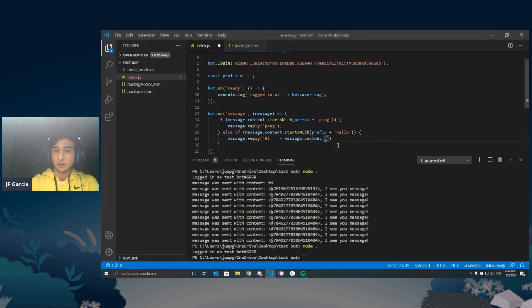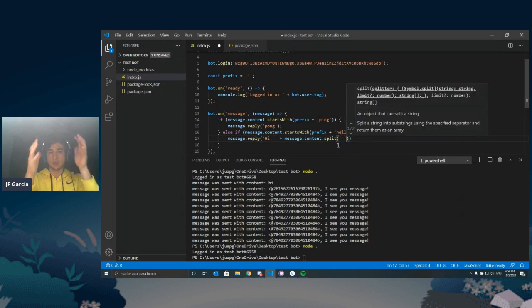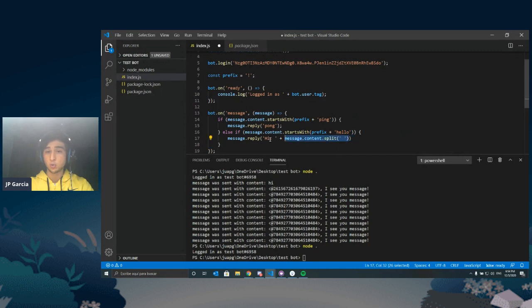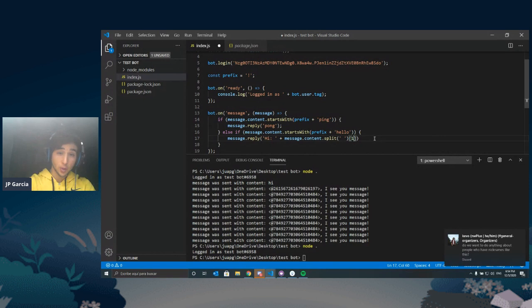So I'm going to split it by spaces, right? Because it's going to be the command, then a space, and then the string that I want to add. This is going to return a list though. I don't want a list, I just want one string. So I'm going to grab the second element, but this is not the first element. For all of you non-CS students, in CS we start counting from 0. So if you wanted the first element, you would do 0. We want the second element, so we do 1. This bracket syntax is just a way of accessing an element in a list.